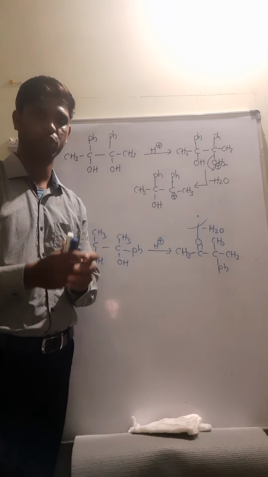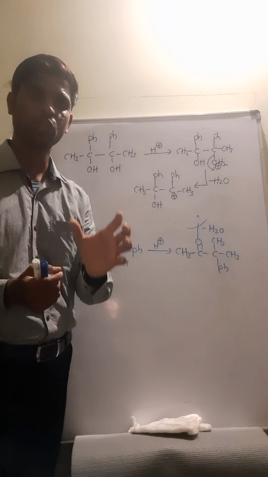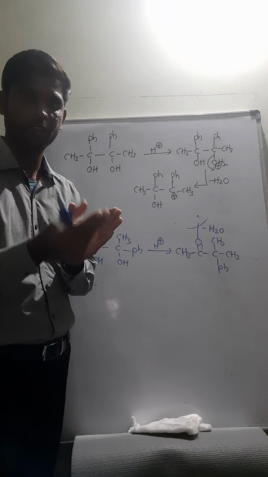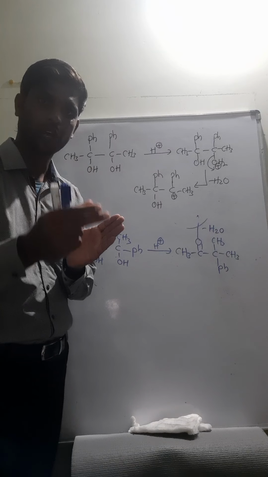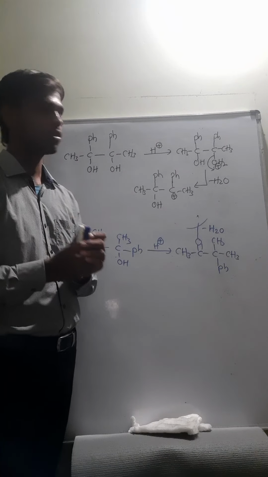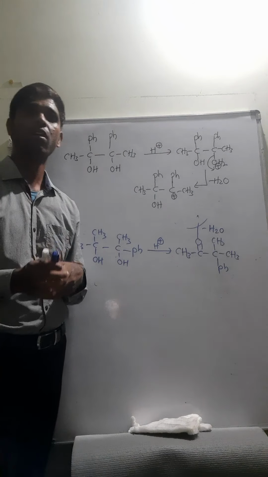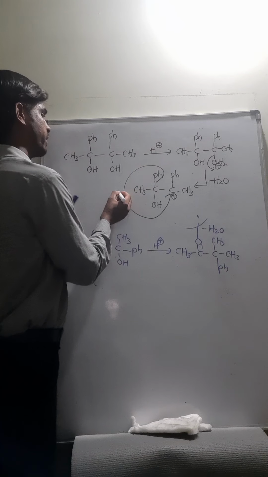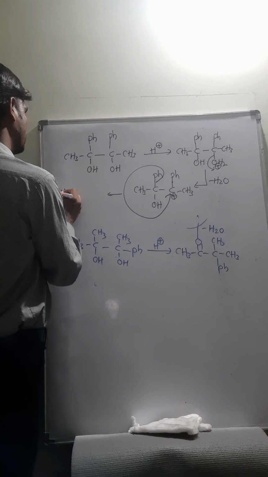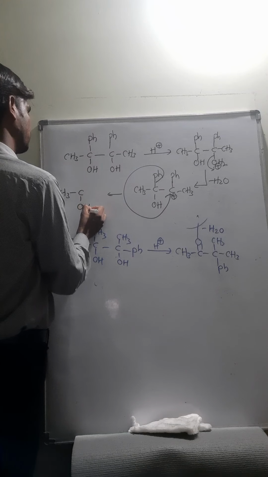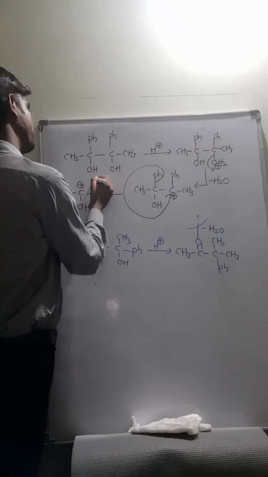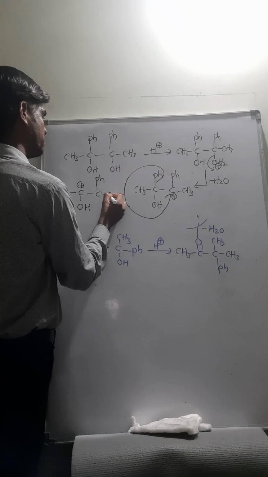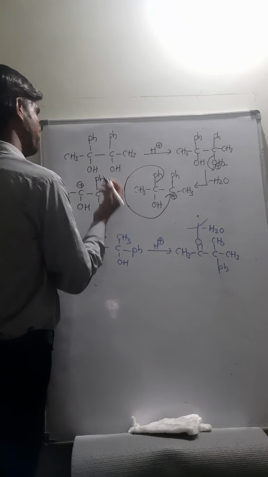Here the phenyl ring is having more migrating power. If you see the migrating aptitude for different groups, a phenyl ring attached to a donating group has more migrating power than a normal phenyl ring, then a phenyl ring with a withdrawing group, then an alkyl group. So compared to an alkyl group, the phenyl ring has more migrating power and readily migrates onto the carbocation. So this will result in CH3, COH plus C, Ph, and CH3, CH3, and this is again Ph.